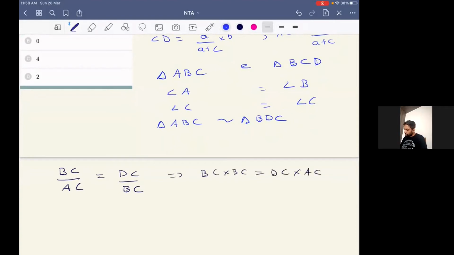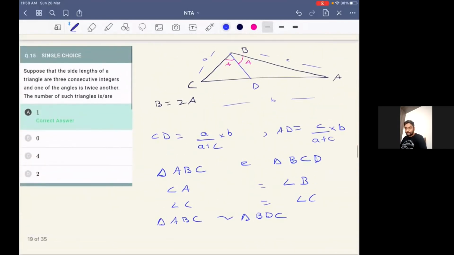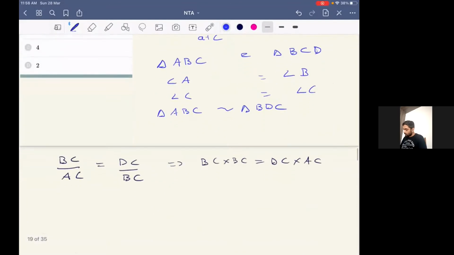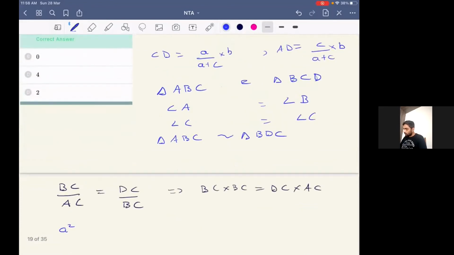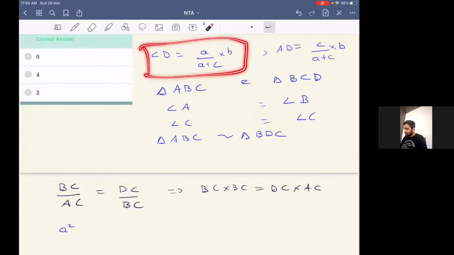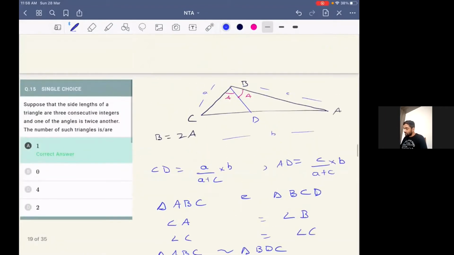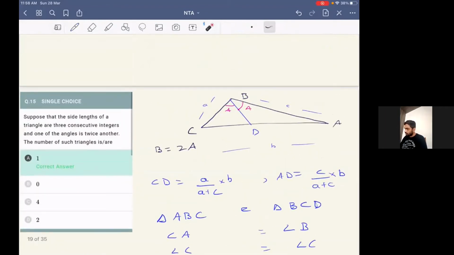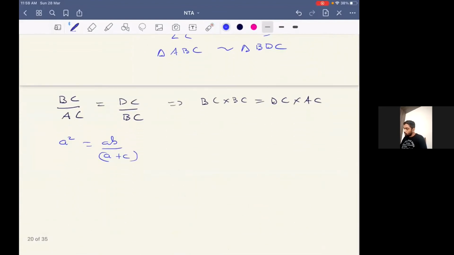So putting values, if you look into this figure, we know BC is nothing but A, so we'll write A square. Similarly, we know the value of DC from here. It is AB upon A plus C. In a similar way, we know AC is nothing but this length, which is B. So we'll put into B.